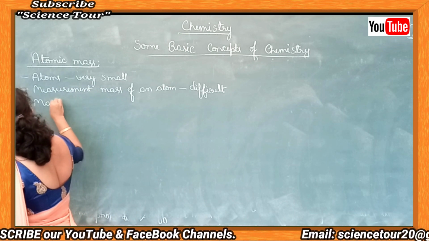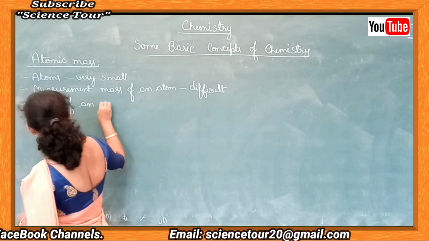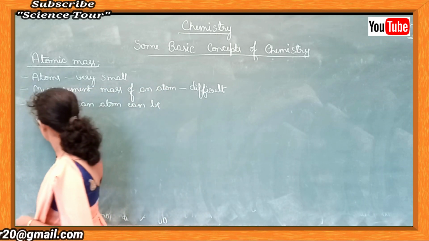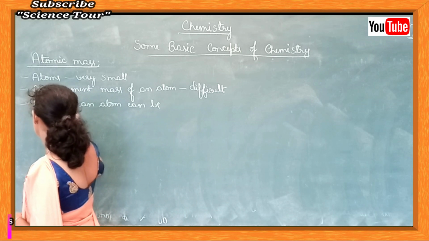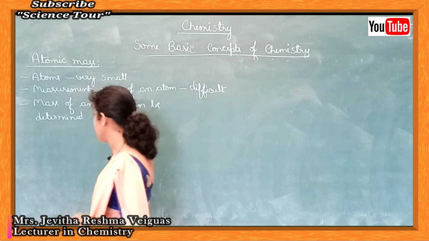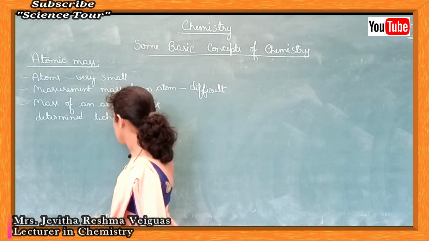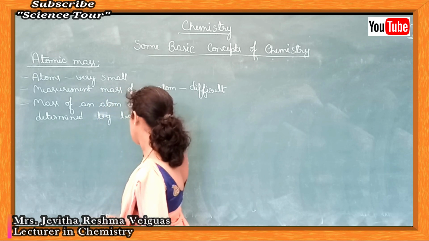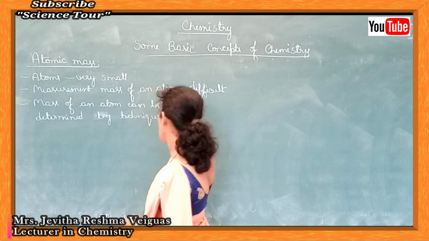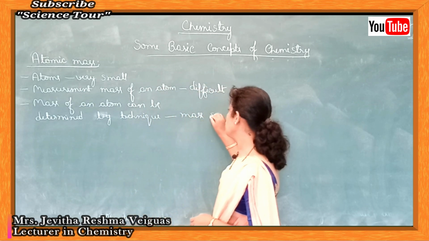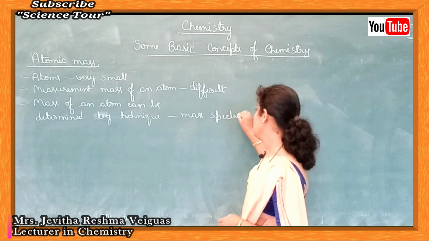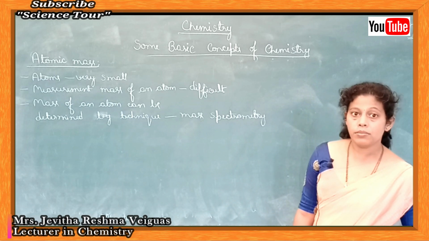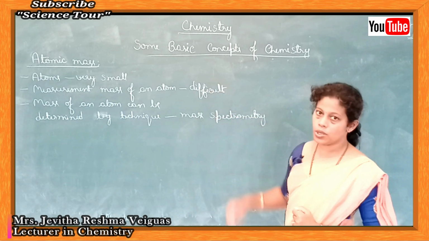Nowadays, the mass of an atom can be determined using sophisticated instruments or techniques, for example, mass spectrometry. There are different techniques, different methods. We have different instruments by using which the mass of an atom can be determined now. But earlier it was difficult.